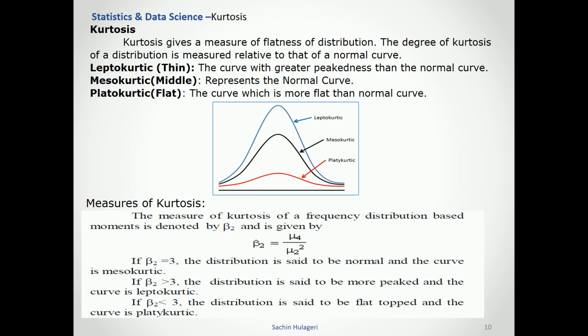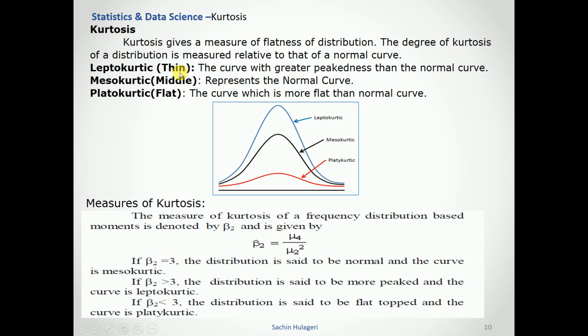Kurtosis gives a measure of the flatness of a distribution. As we saw in the previous concept, data is either symmetric or non-symmetric, positively skewed or negatively skewed. There is one more concept called kurtosis. Here we look at how the data is distributed with respect to flatness, whether it is more flat or less flat, or a perfect normal distribution. The degree of kurtosis is measured relative to the normal curve.